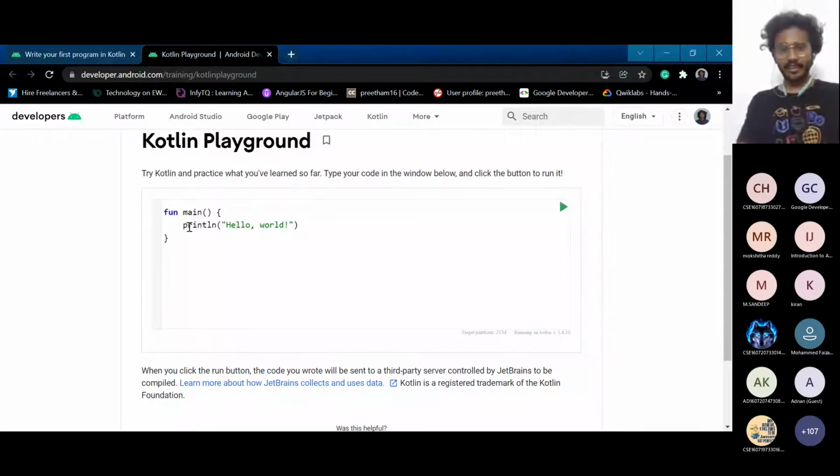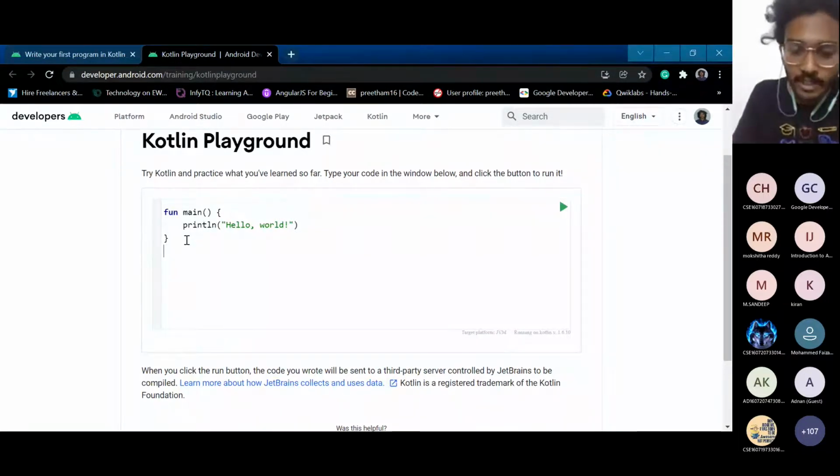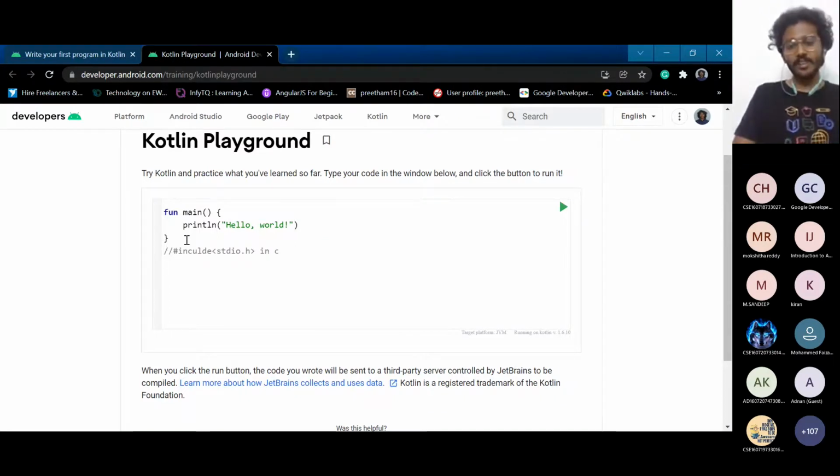This is how the basic starting Hello World program looks in Kotlin. I think everyone knows how the C language goes, right? You will have hash include stdio.h as your header in C, and for creating a function, after the header you will have void main.